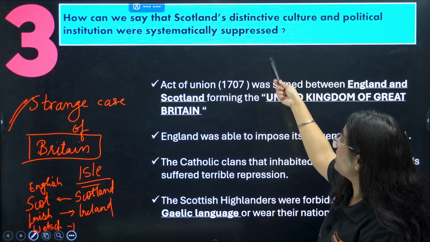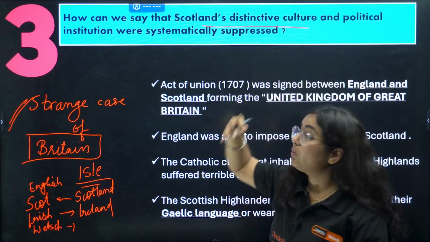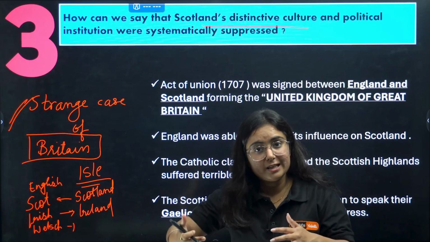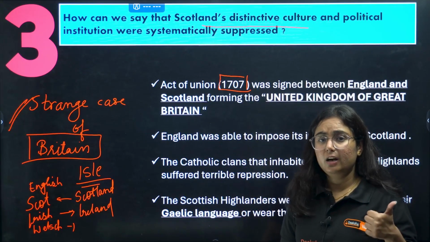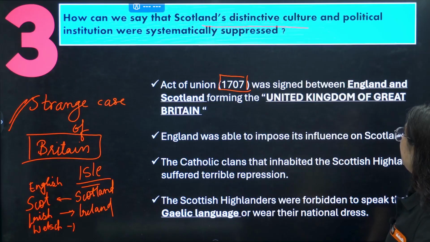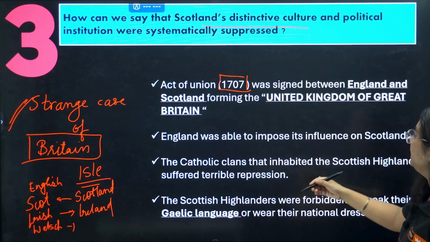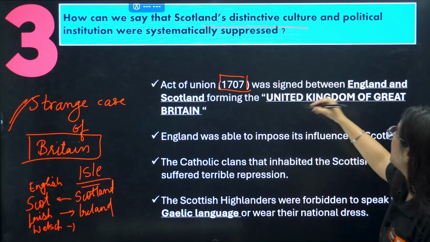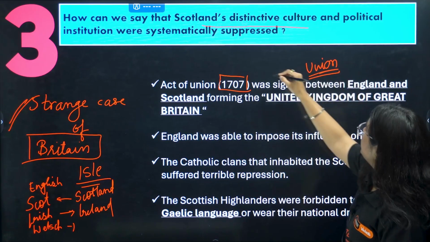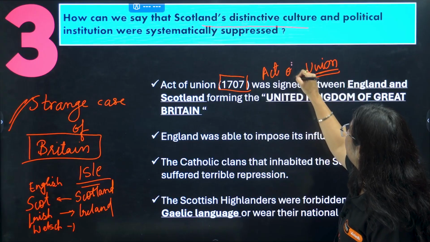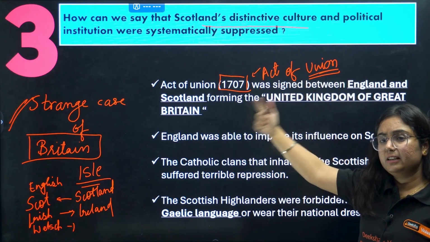Now read the question. How can we say that Scotland's distinctive culture was suppressed by them? How did they do it? In the year 1707, an agreement was signed between the English and Scottish people, and this was referred to as the Act of Union, signed in 1707 between England and Scotland.